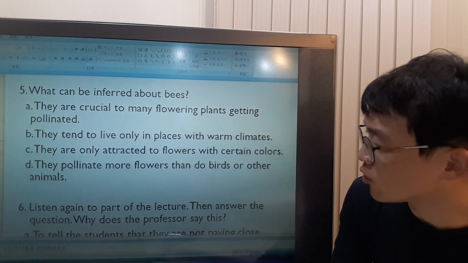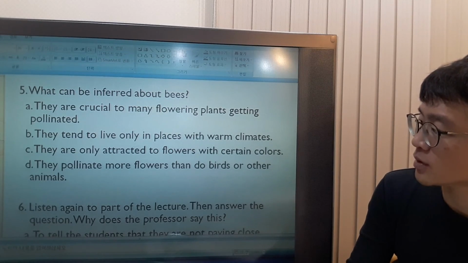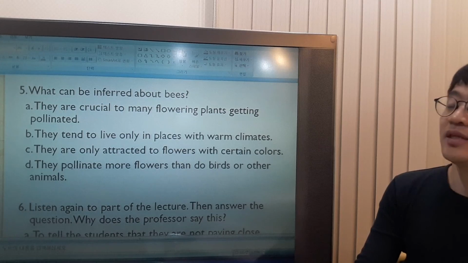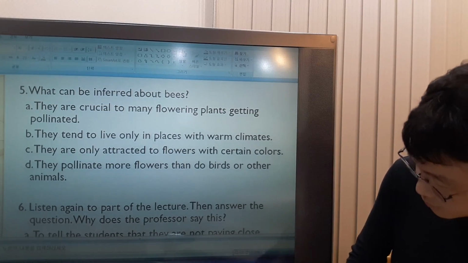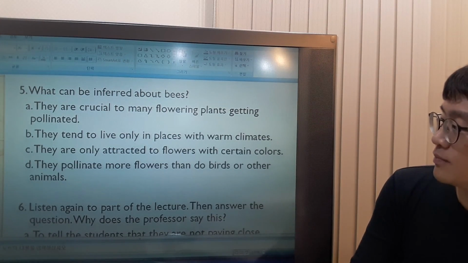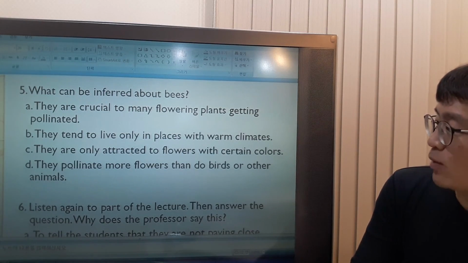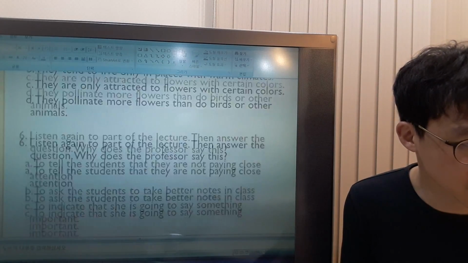D. They pollinate more flowers than do birds or other animals. There's nothing that indicates or suggests that the bees pollinate more flowers than birds or other animals. So this is not the answer.